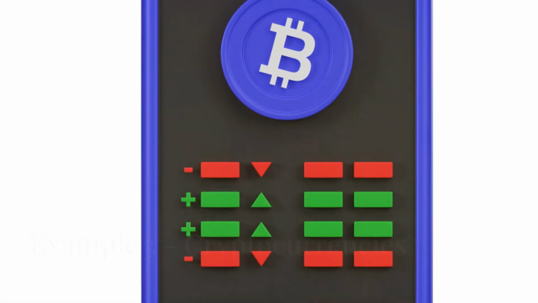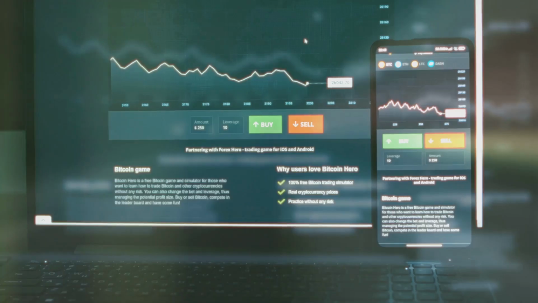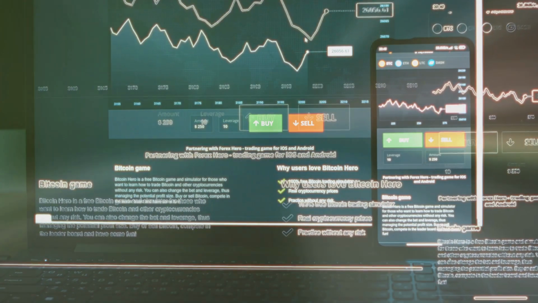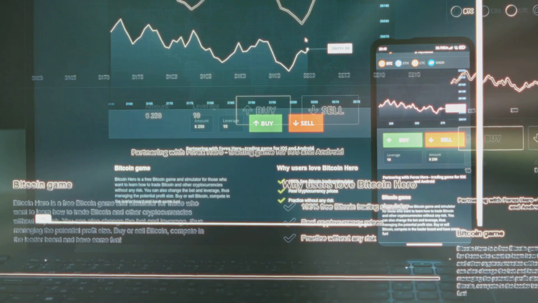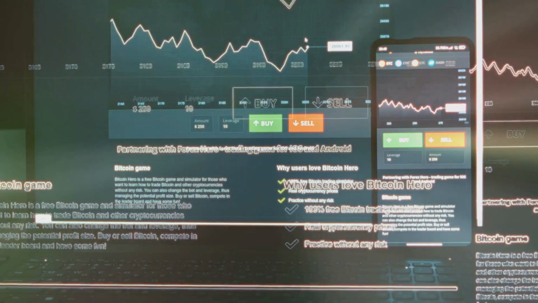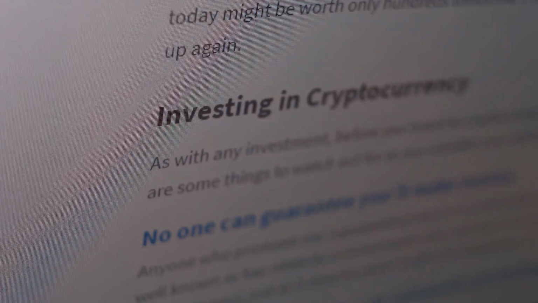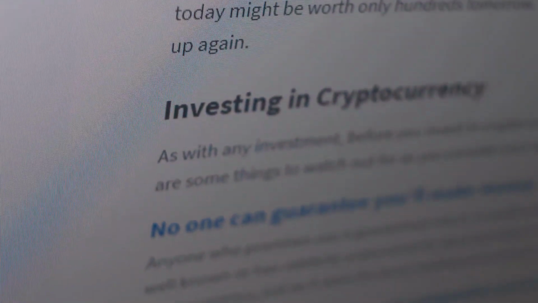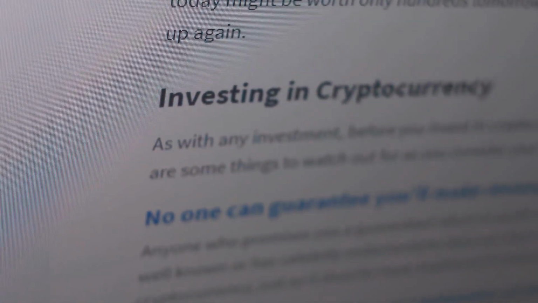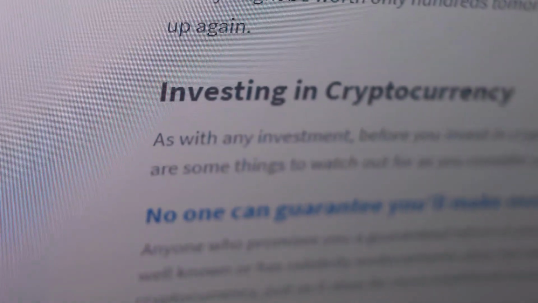Cryptocurrencies are a modern example of asymmetrical risk. While highly volatile and speculative, early investors in major cryptocurrencies like Bitcoin and Ethereum have seen exponential returns. The key is to invest only what you can afford to lose, as the potential upside can be enormous, but the downside risk is limited to your initial investment.